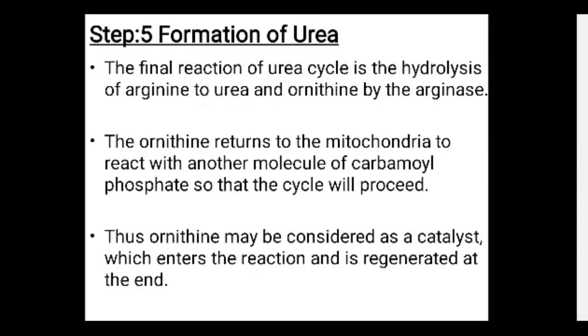Now step 5 is the formation of the urea. The final reaction of the urea cycle is the hydrolysis of the arginine to urea and ornithine by the arginase. The ornithine returns to the mitochondria to react with another molecule of carbamyl phosphate, so that the cycle will proceed. Thus ornithine may be considered as a catalyst which enters the reactions and is regenerated at the end. Here is the full urea cycle.